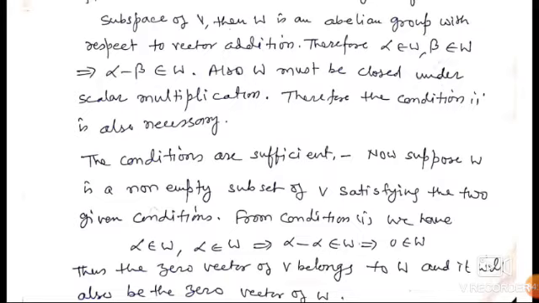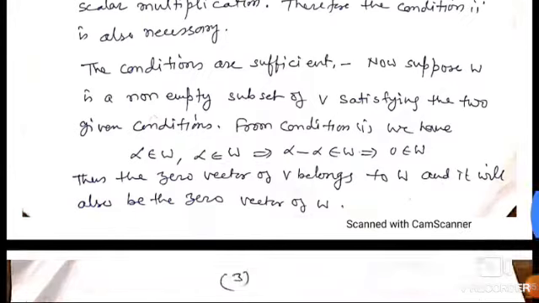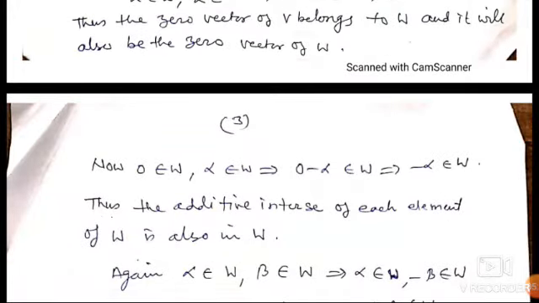For condition first, we have alpha belongs to W implies that alpha minus alpha belongs to W implies that 0 belongs to W. Thus, the 0 vector of V belongs to W. It will also be the 0 vector of W. Now, 0 belongs to W, alpha belongs to W implies that 0 minus alpha belongs to W. Therefore, minus alpha belongs to W.